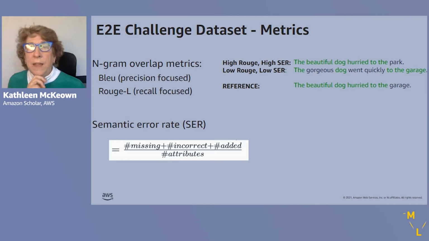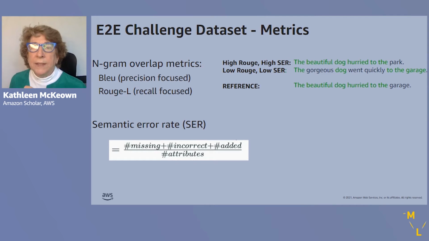And to give you an idea of how it works and why these could be problematic, a generated sentence is compared against a gold standard reference to count the number of overlaps in words, bigrams, or longer sequences with the reference. The first generated sentence at the top, we can see, has high Rouge because many of the words overlap with the reference, in fact, all except for one.